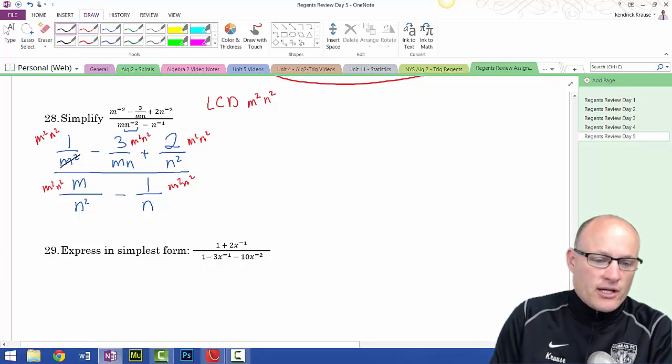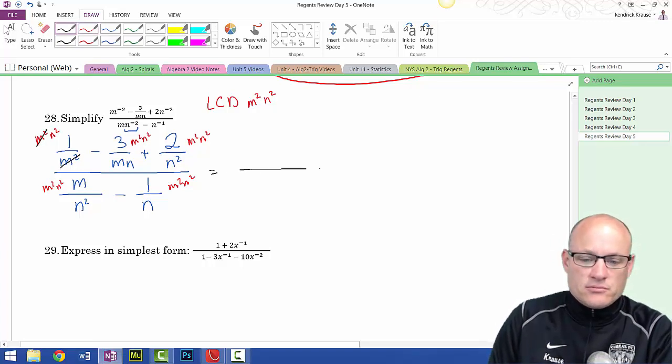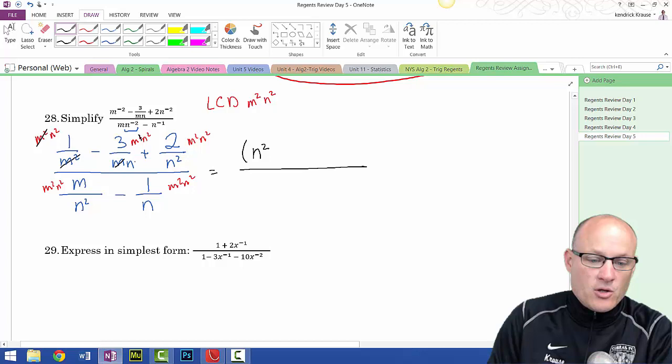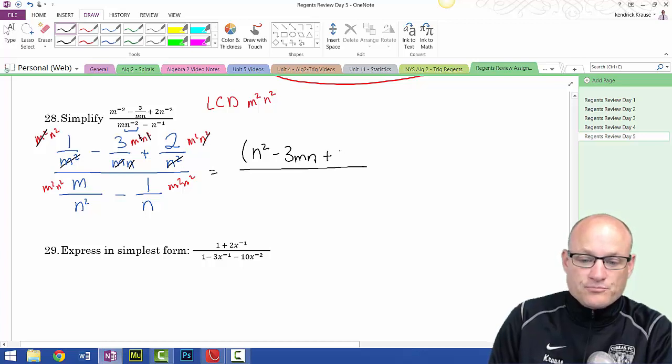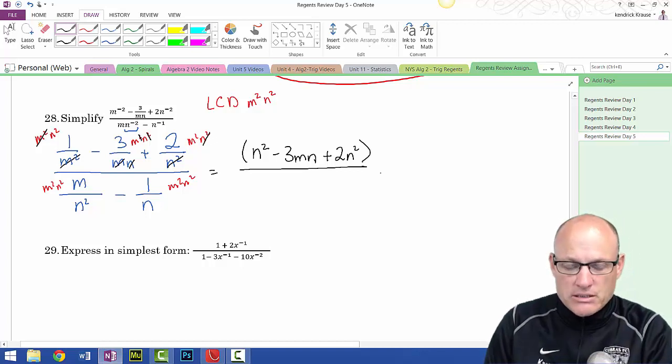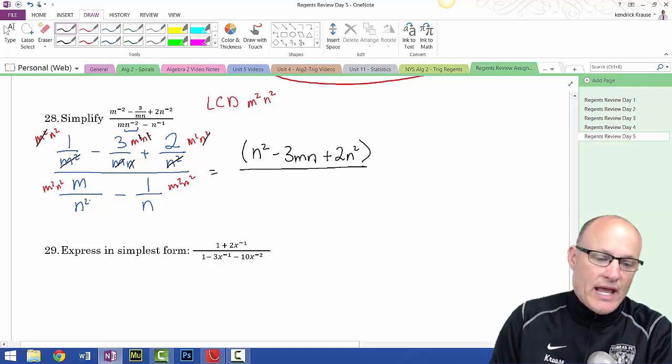M squareds cancel. I'm left with n squared. 1m, 1m. 1n, 1n, minus 3mn. N squareds cancel, plus 2n squared. Notice I already married them up, so you don't do anything stupid. The n squareds cancel.